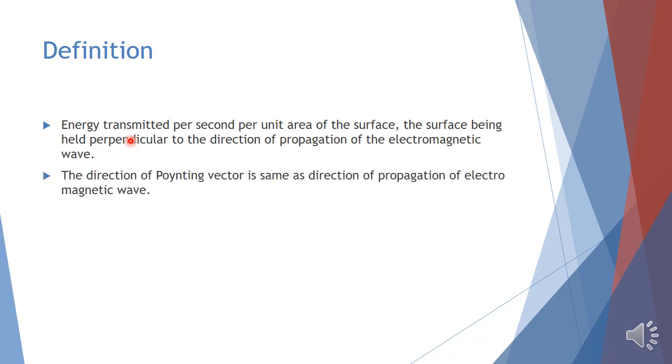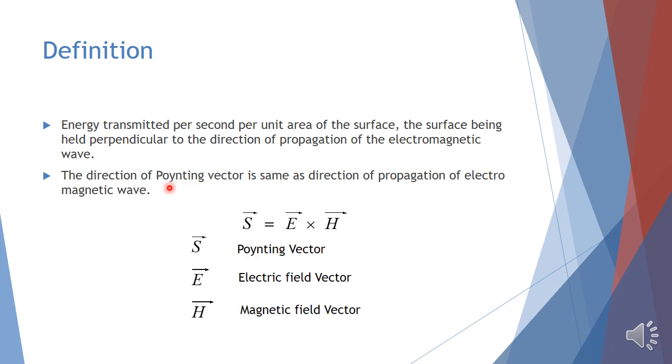The direction of the Poynting vector is the same as the direction of propagation of the electromagnetic wave. That is, the Poynting vector will be a vector whose direction will be in the direction of propagation of the electromagnetic wave. Generally, the Poynting vector is represented with the symbol S and is given by S = E × H, where vector E is the electric field vector and vector H represents the magnetic field.